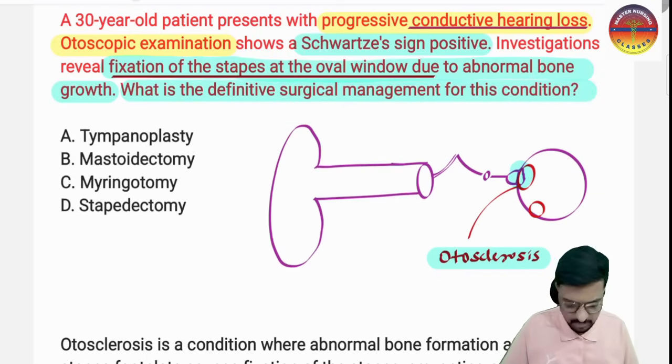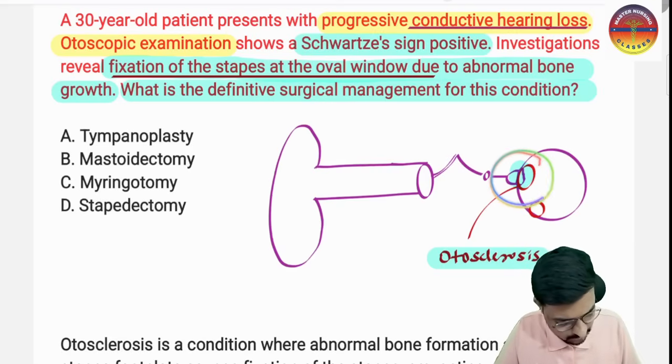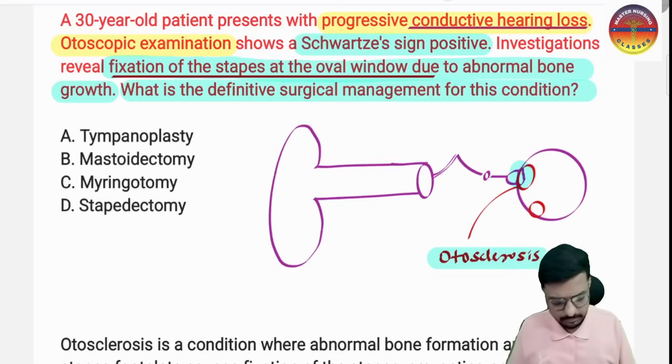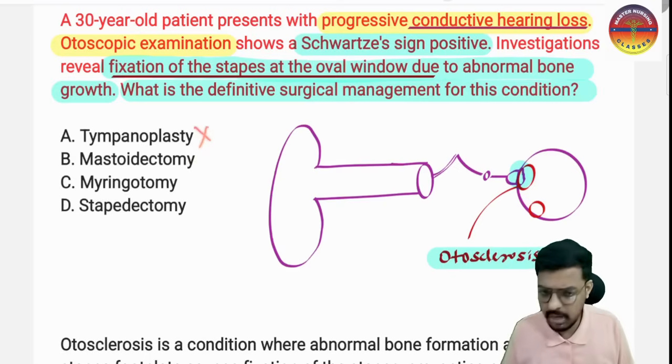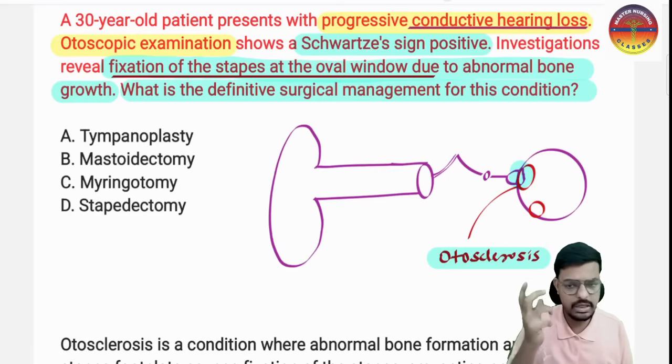Option A, tympanoplasty. The problem is in the foot plate of the stapes and the oval window, so you are repairing the tympanic membrane, which makes no sense. I am eliminating option A. Then mastoidectomy means removal of the mastoid process, which is just above the middle ear.